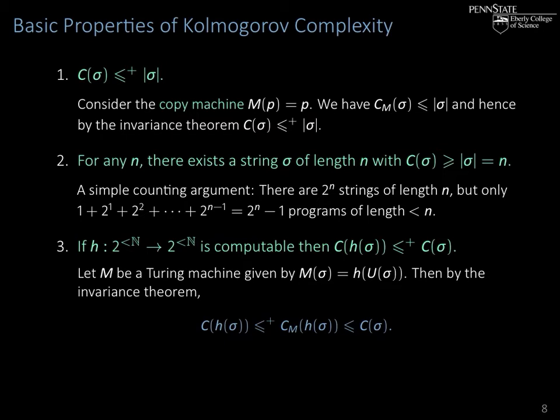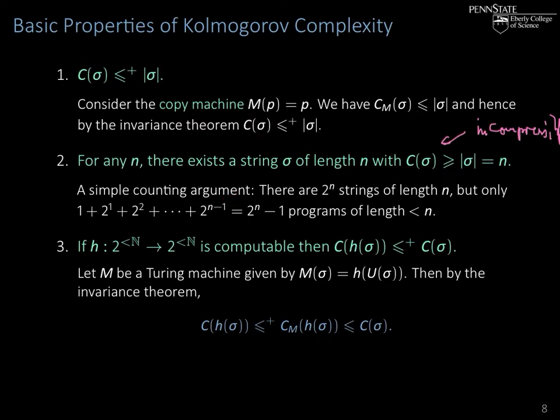Next, we have that for any n, so here we say complexity is at most the length, but there are indeed strings of any length that are maximally complex. For any length n there exists a sigma of length n whose complexity is greater than or equal to its length. You can think of these as incompressible strings. So this sigma would then be called incompressible. And the proof of this is a simple counting argument.